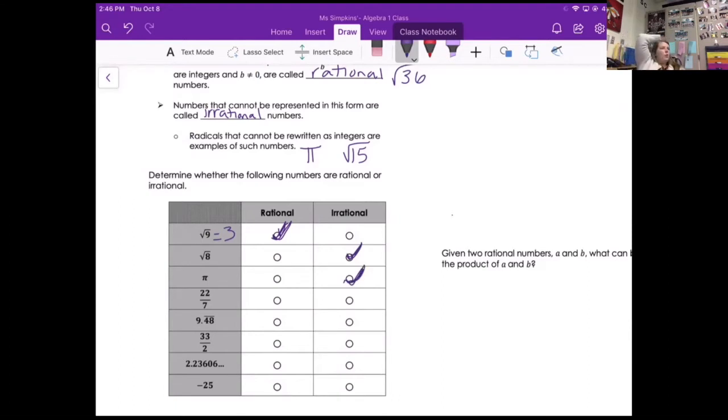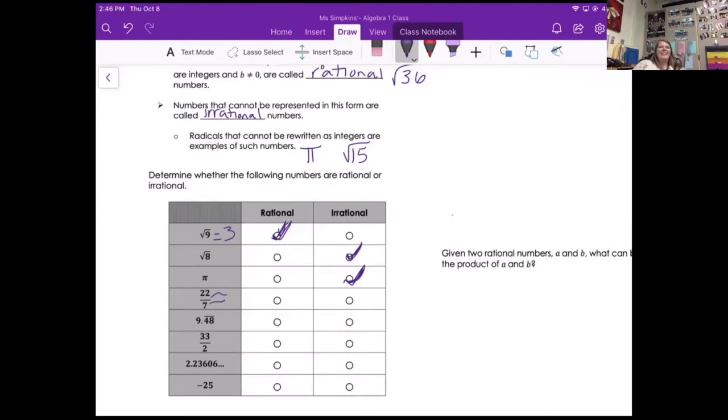Does anybody know or recognize that fraction? Okay, let's talk about that. So Thorne said that 22 over 7 is pi represented as a fraction. But didn't we just say that you can't write irrational numbers as fractions? Okay, so I'm going to say that 22 over 7 is a squiggly equal sign.